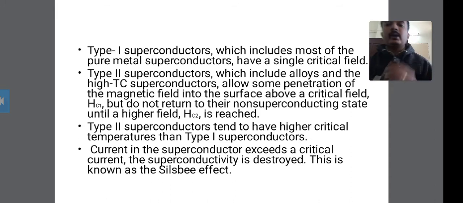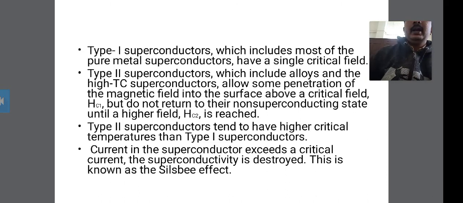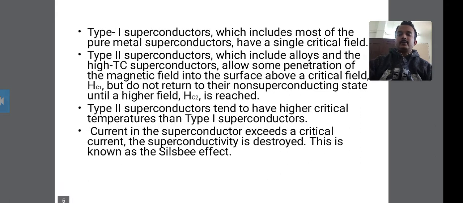Type 2 superconductors include the alloys and the high critical temperature superconductors.